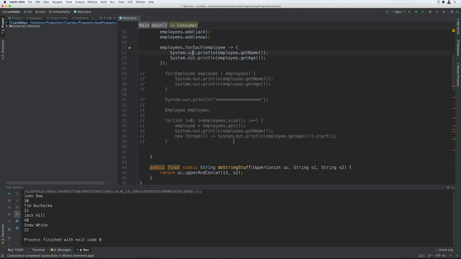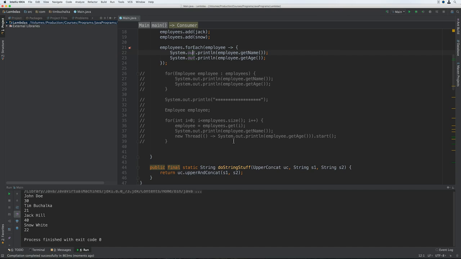But there's a lot actually going on under the covers when this statement is executed. And we're going to take a closer look at what is going on in the next video on the java.util.function package, which was introduced in Java 8 and contains a bunch of functional interfaces meant to be used with Lambda expressions. So now that we've actually seen Lambda expressions, how have they actually enhanced Java?